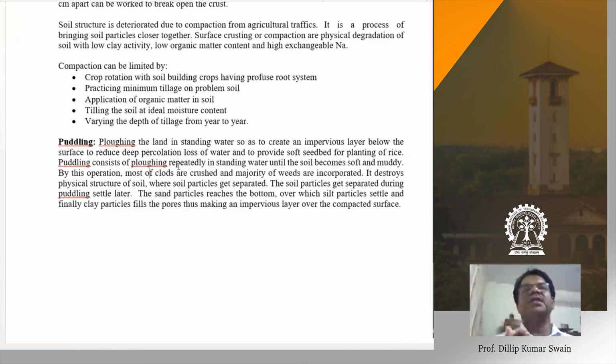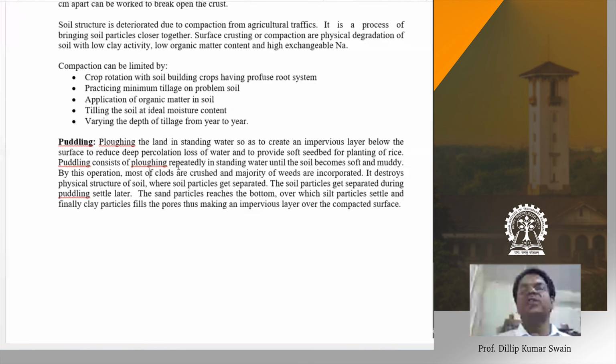How do they settle? Sand being the heaviest particle settles fast, followed by silt, and clay comes at the end. Clay is the finest particle that clogs the pore spaces in the soil, and during puddling, that creates an impervious layer at around 20 to 30 centimeter depth in the plow soils. Due to that impervious layer, we are able to maintain standing water.